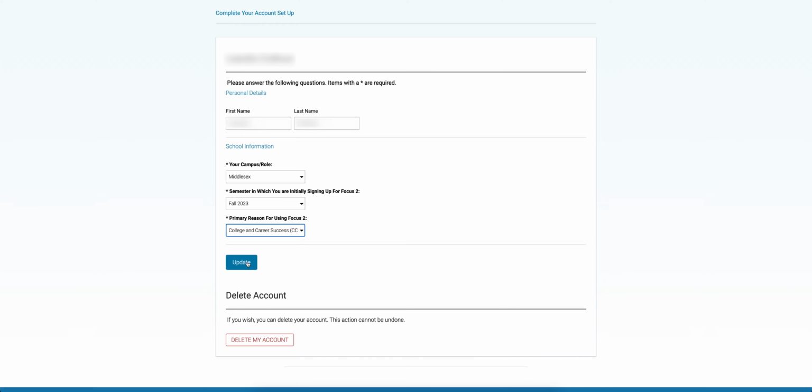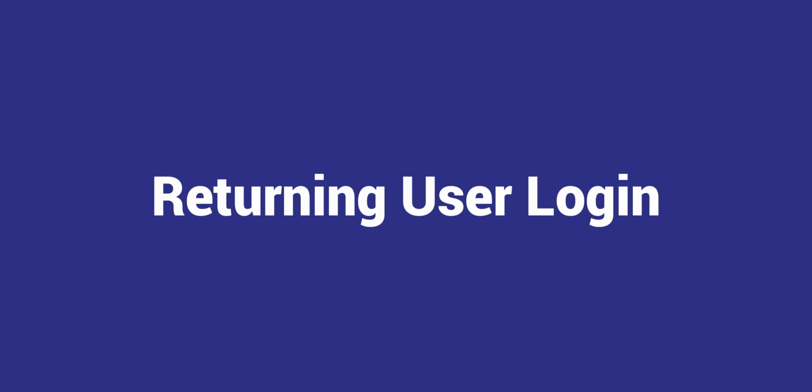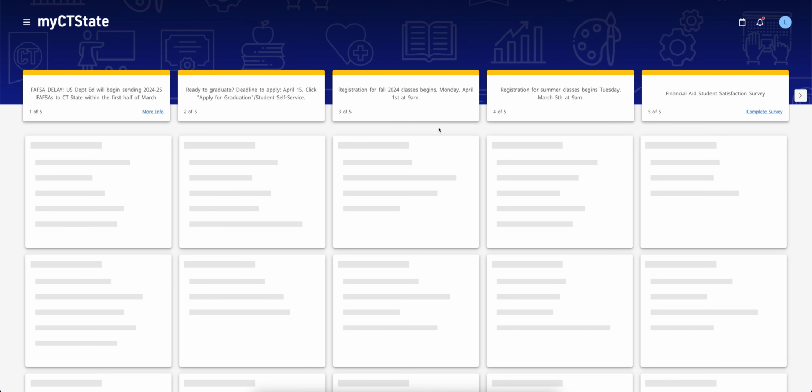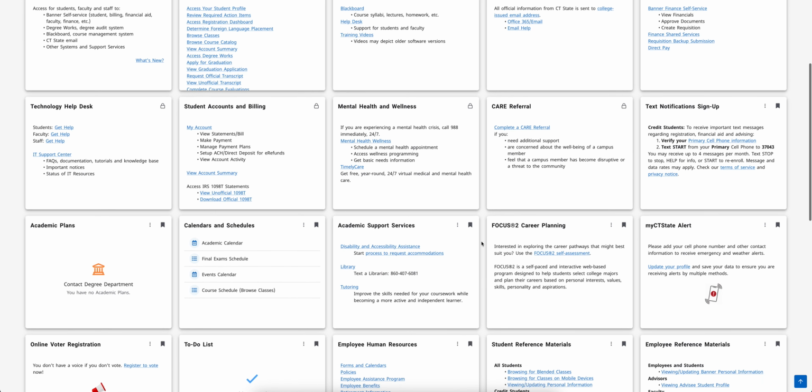You will be prompted to complete this step only the first time when you sign into your Focus 2 Career account. If you are a returning user, simply log back into MyCTState and click on the Focus 2 Career Planning tile to pick up where you left off. Make sure you only log in to Focus 2 from MyCTState.